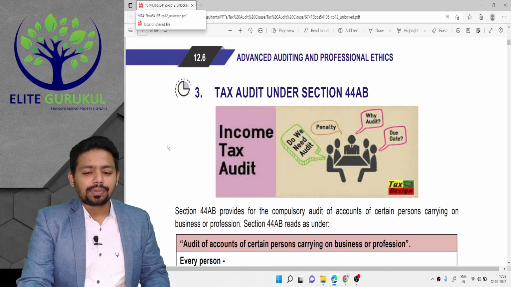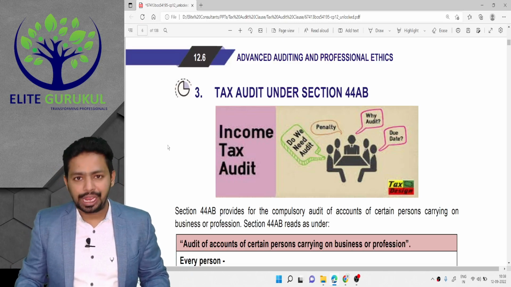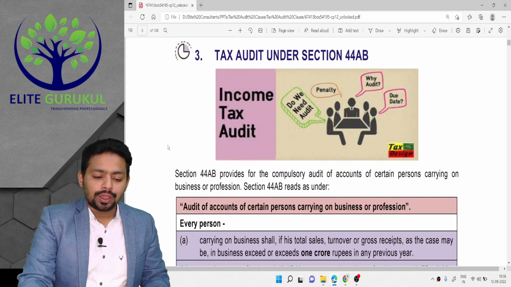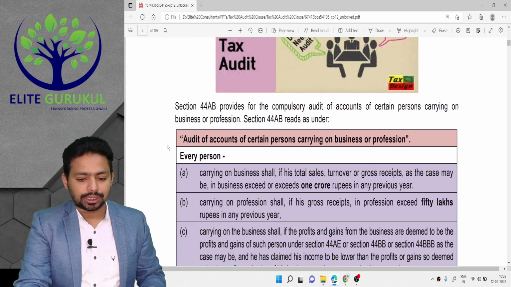Namaskaram. So we have started discussion on tax audit under section 44AB and we are done with applicability till yesterday. So today we will just go through it quickly and we will start with today's discussion.